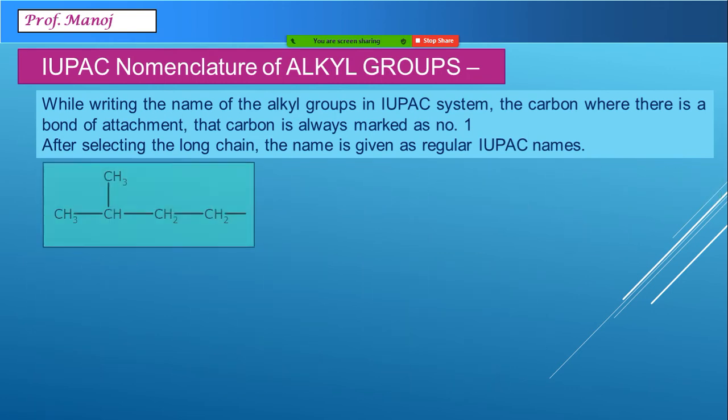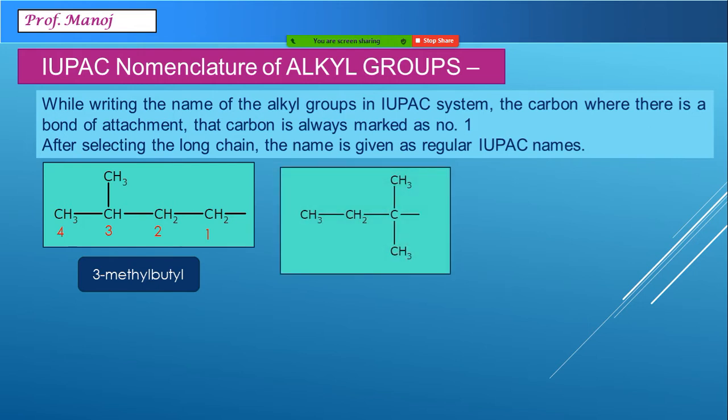Imagine some more examples, longer chains. Here you can see which is the long chain present here. It's going to be 1, 2, 3 and 4, and on third carbon I can see a methyl group. So the name is 3-methyl butyl. Imagine this one. Here the carbon number 1 is first here, then second and third. And on this first carbon atom, there are 2 methyl groups present. So this will be called 1,1-dimethyl propyl.